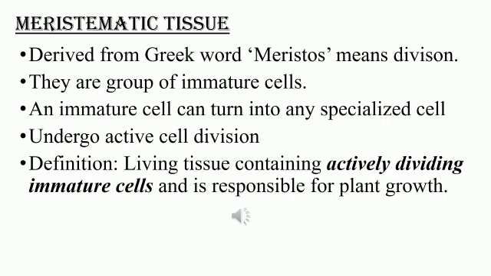That is why this group of cells is said to be immature cells. An immature cell can turn into any specialized cell. Okay, they undergo active cell division. So there will be rapid cell division occurring at the regions of the plant where these meristematic tissues are present.